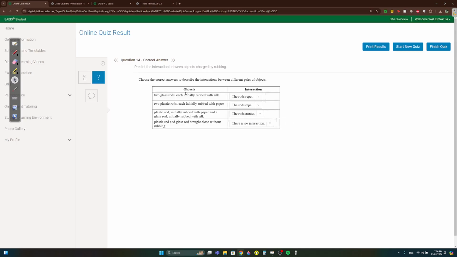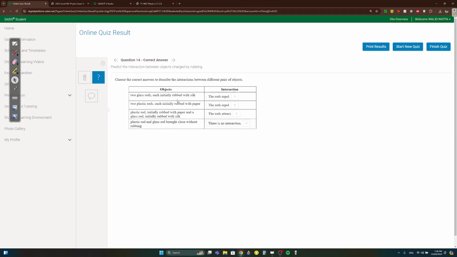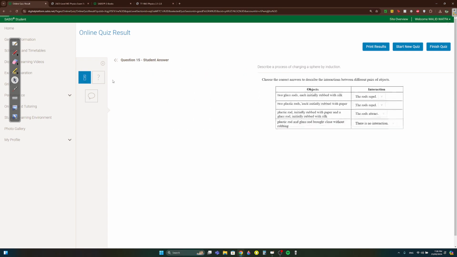Okay, 14. If two glass rods are initially rubbed with silk, they're both going to have the same charge, so repel. Two plastic rods, again, same charge, repel. Plastic rod, glass rod, plastic negative, glass positive, what will happen? Attract. Plastic rod and glass rod brought close without rubbing, so there will be no change in charge. It only gets a charge when it is rubbed. Okay, so there's no interaction.